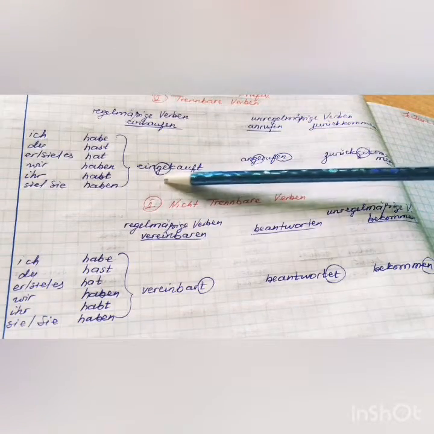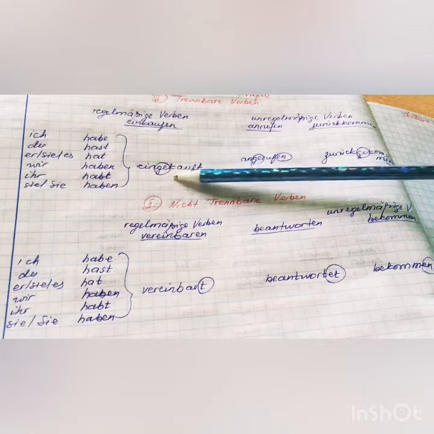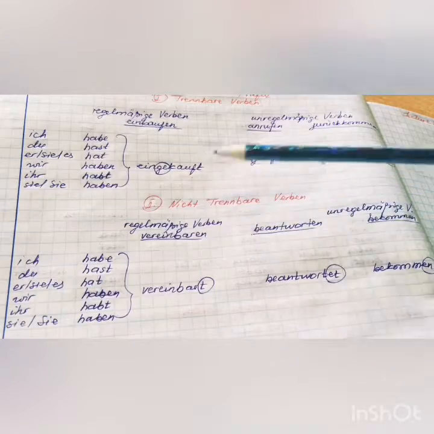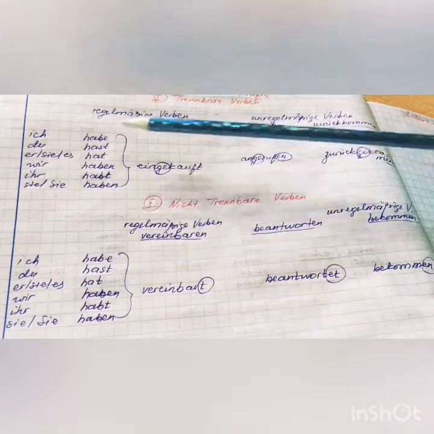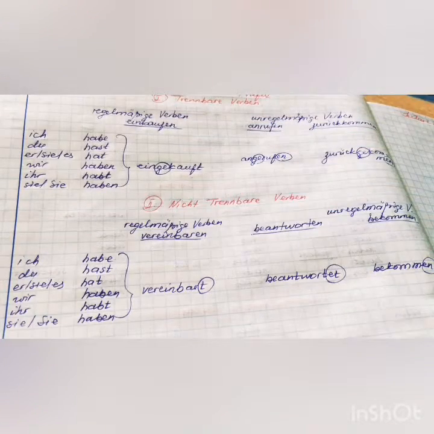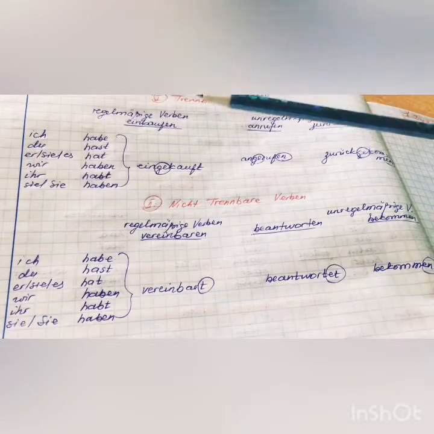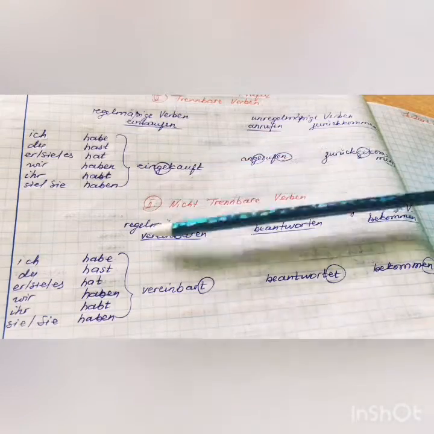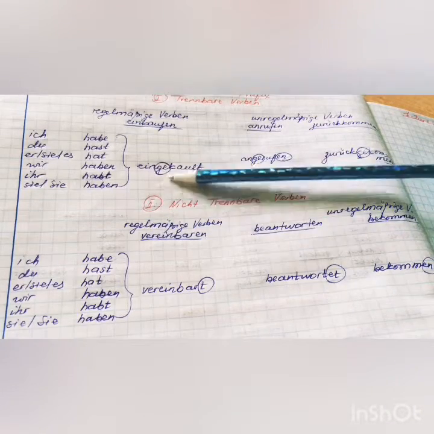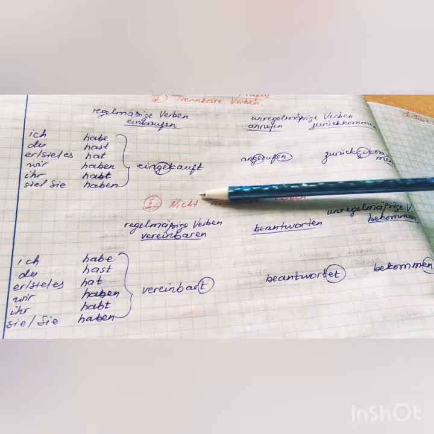So, ich habe, du hast, er, sie, es hat, wir haben, ihr habt, sie haben eingekauft. What can we see here? We can see that the perfect tense of verbs with the prefix is formed with haben oder sein, ja, und dem Partizip 2 and the participle 2. Bei trennbaren Verben steht beim Partizip 2 ge zwischen Präfix und Verbstamm. Yeah? So with separable verbs, ge is placed between the prefix and the verb stem.